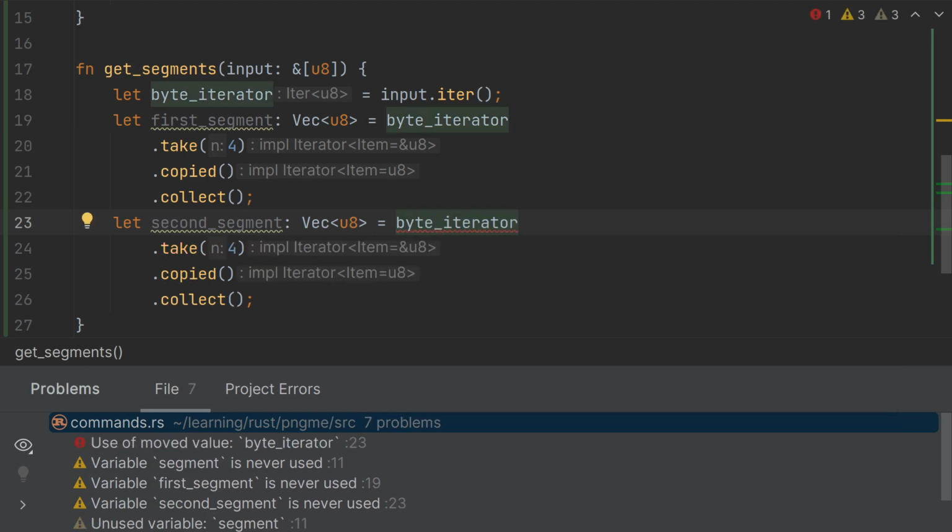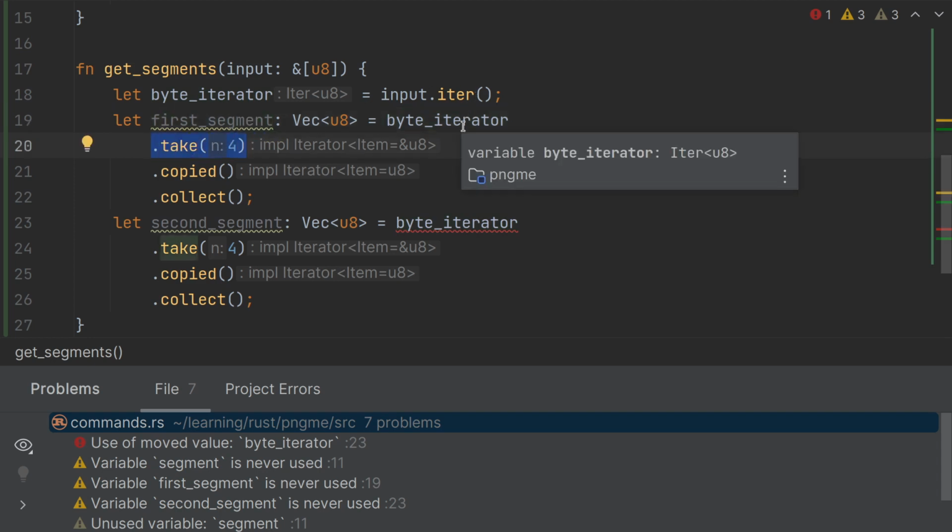And now we have another compiler error. In this case, this is no longer valid because the take call moves, so this will move from the byte_iterator to first_segment. So this takes ownership, and after this call, byte_iterator will no longer be valid.